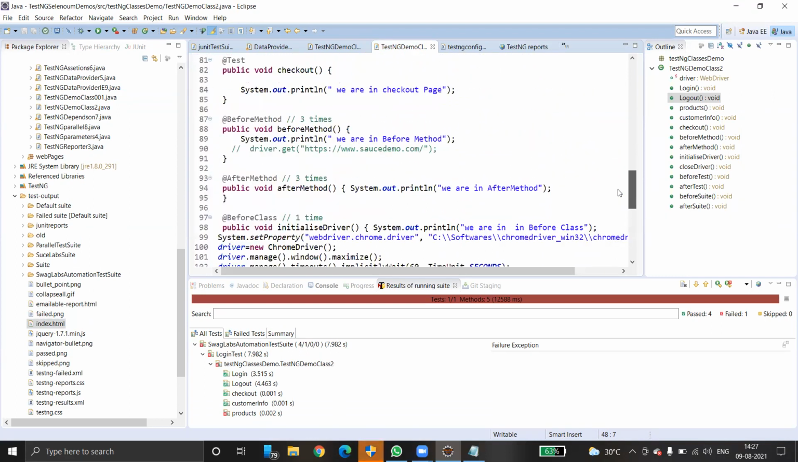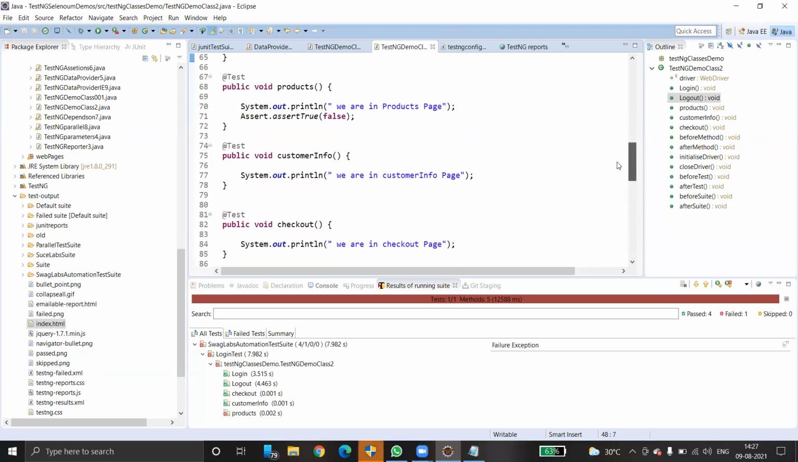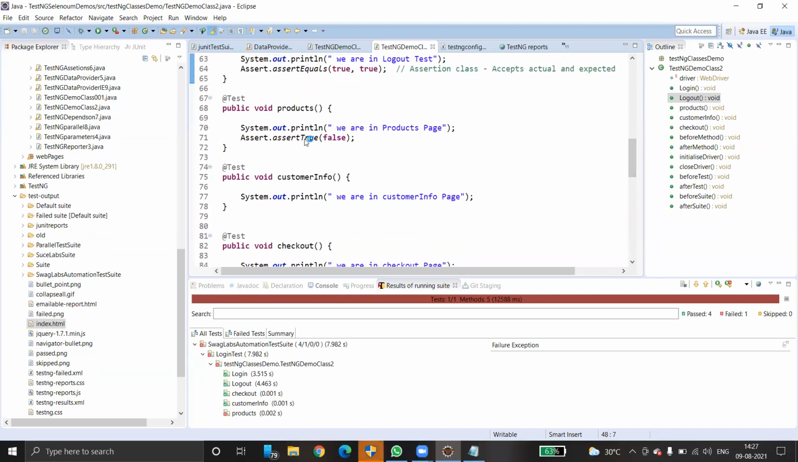Okay, where is products? Checkout. Yeah, here you can see. If you pass true, this test case also gets passed automatically. Okay. Just assume this is how we have to execute the TestNG test cases and generate test reports. Very, very important. Okay. Clear?